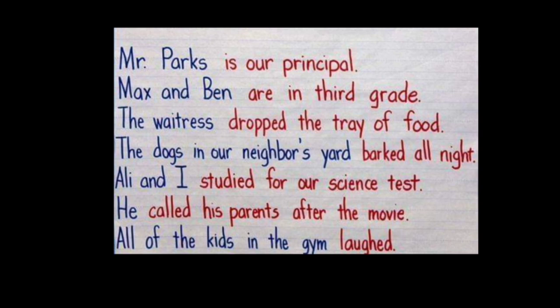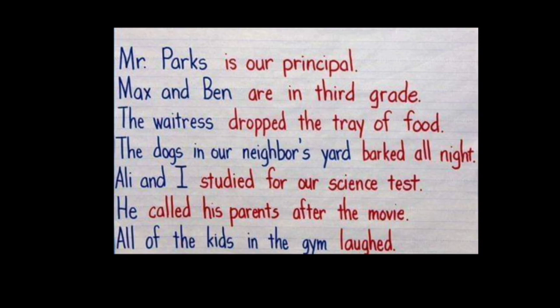The dogs in our neighbor's yard. Where? In our neighbor's yard. What did all these dogs do? They barked all night. Children, this example is different from the previous ones. The dogs in our neighbor's yard is the subject. Barked all night is the predicate here.